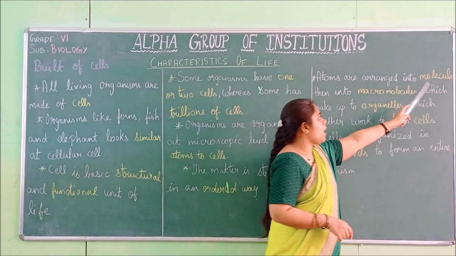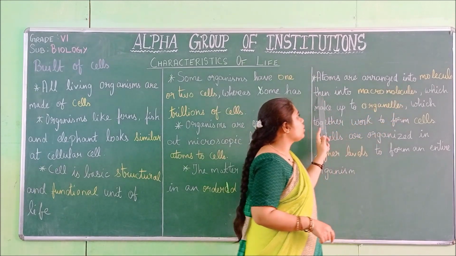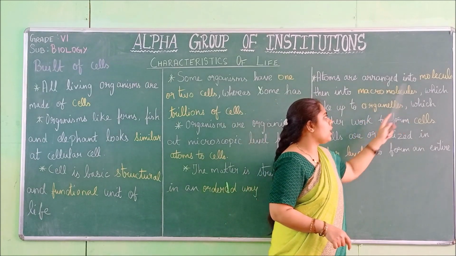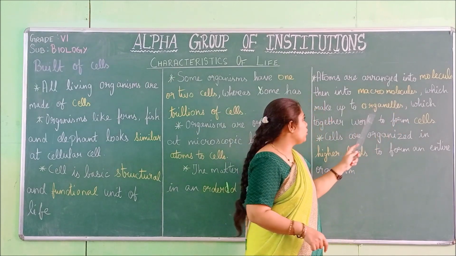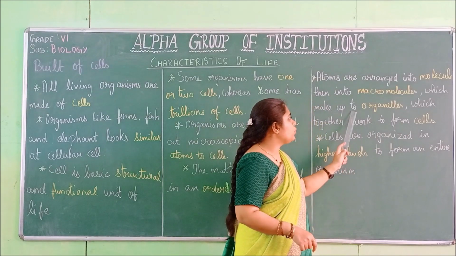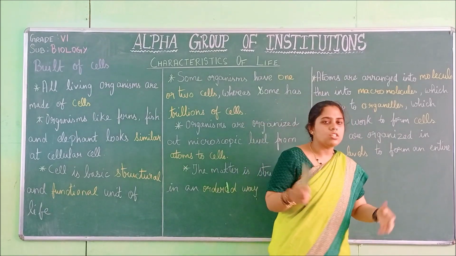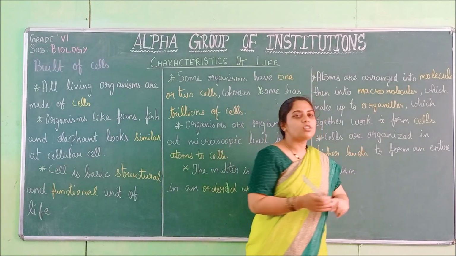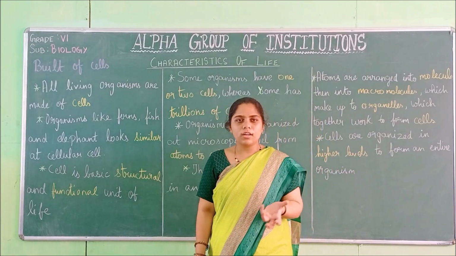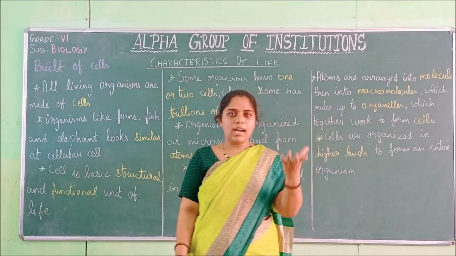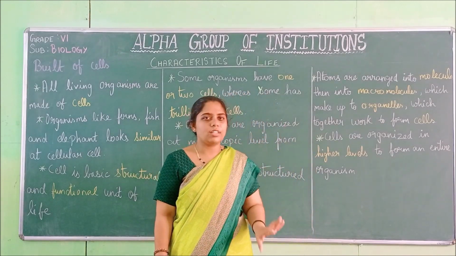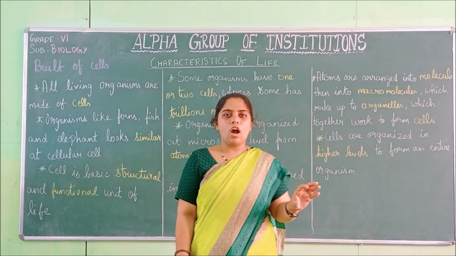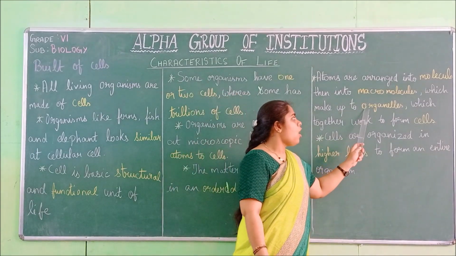And later, molecules together form macromolecules, which make up organelles. All the macromolecules together form organelles. Organelles are nothing but the organs of the cell. We have eyes, nose, ears, everything. Like that, cells also have a few organs. Those are called organelles.